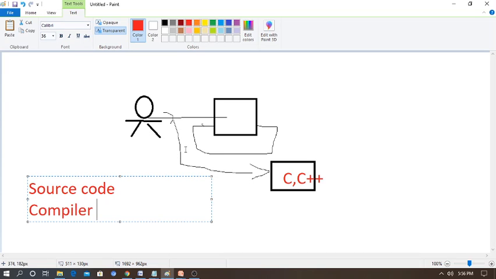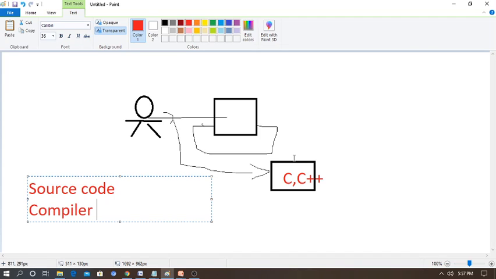Now let's assume that I want to communicate with a computer. I am a person, and I want to communicate, so what do I need? I need programming languages like C, C++, Java, or any one of them. Not all of them, but at least one I should be strong in. Now, for example, this is how you can write a program: A is equal to 10, B is equal to 20, C is equal to A plus B. These are called a set of instructions.